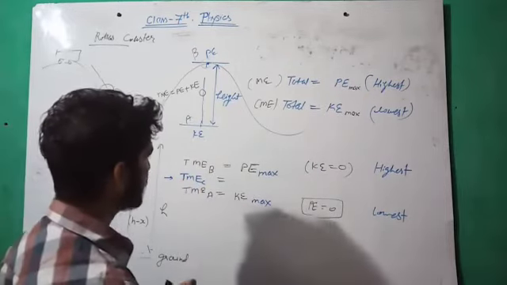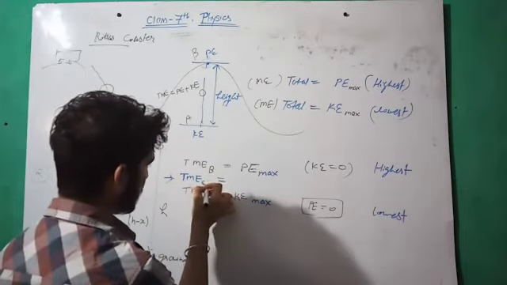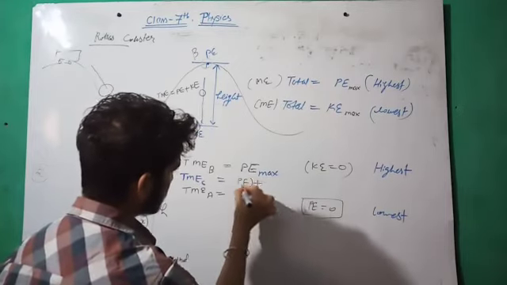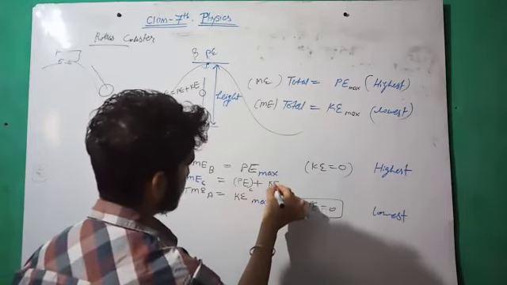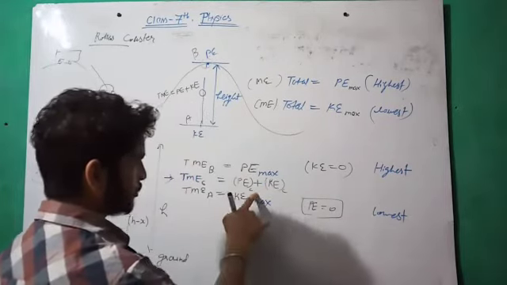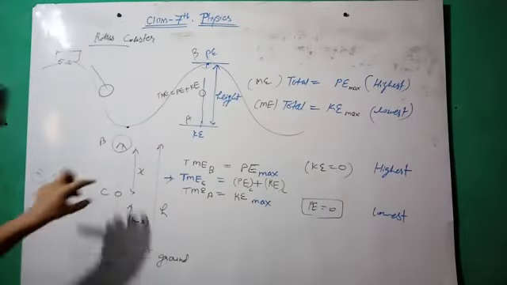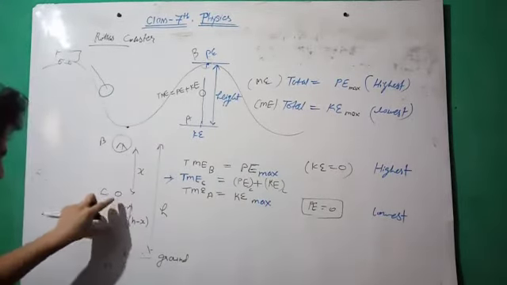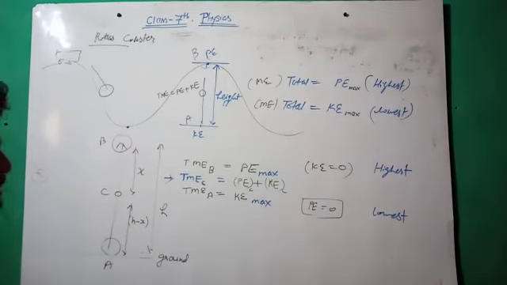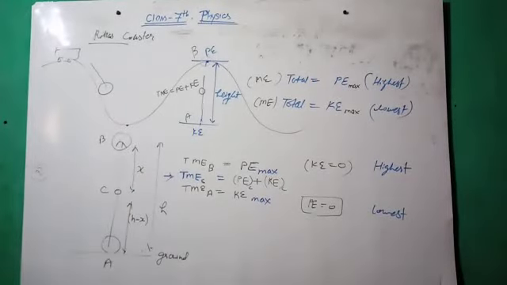At point C we have both types of energy, that's why this is the sum of potential energy at C plus kinetic energy at C. We cannot find the value at C because we don't have the value of h, or we can find either h minus x. At point C we have mgh equal to mg(h minus x). Okay, but this is not in your syllabus, so you don't have to find out the value of this.